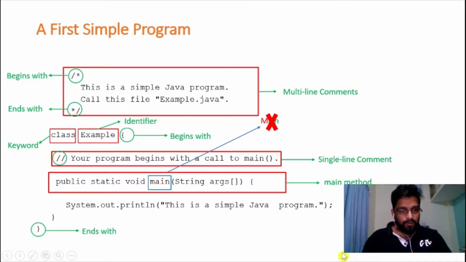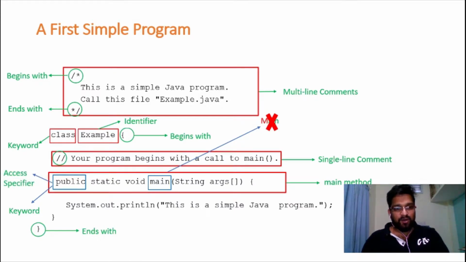Now let us see why the main method is prefixed with public, static, and void. So let us move to public. Public is a keyword in Java. As we know, anything which is a keyword needs to be written as it is, that is, public should be written in lowercase.